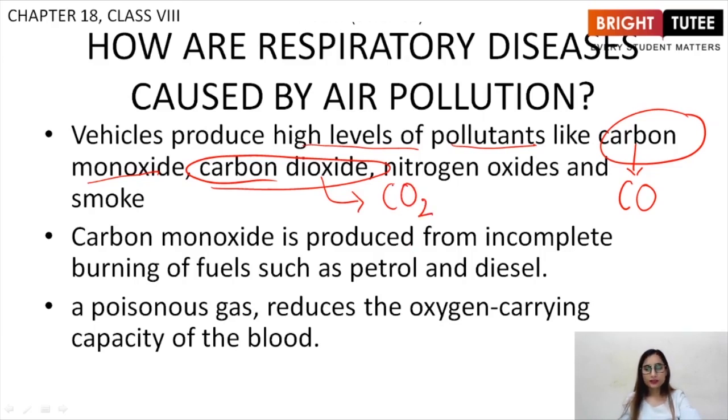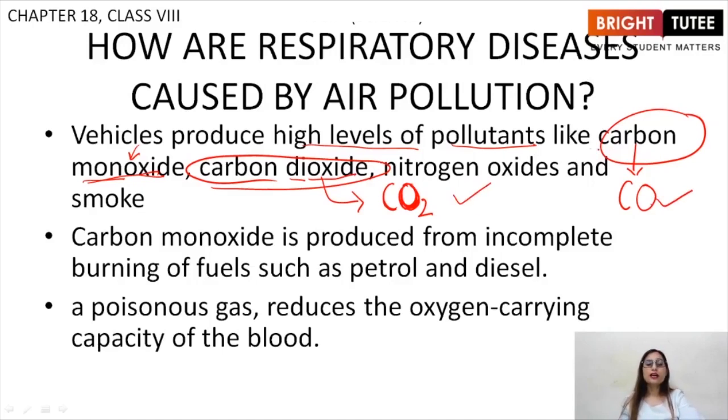Just you should remember this. You will have to talk about these gases a lot, many times in the higher classes. So remember, carbon monoxide has only one oxygen. That is why it is written monoxide. And dioxide has two oxygens. That is why it is written dioxide. So carbon monoxide is CO and carbon dioxide is CO2, right?